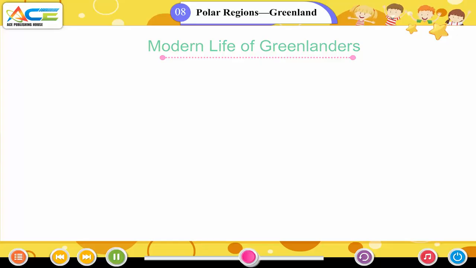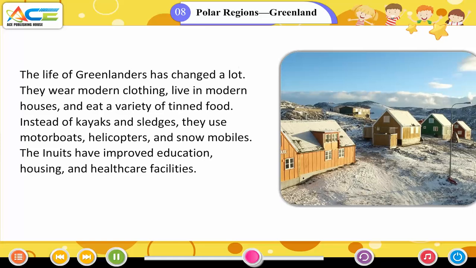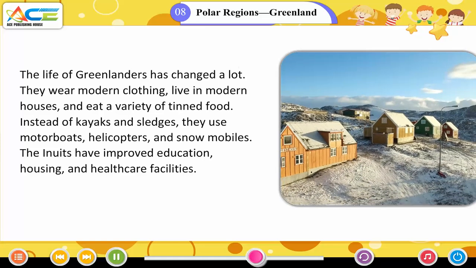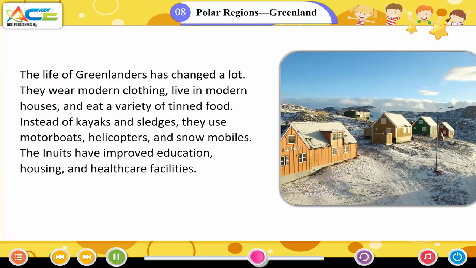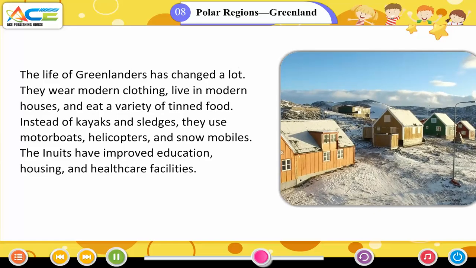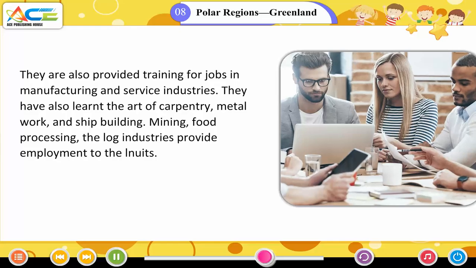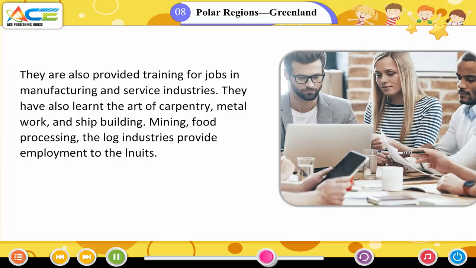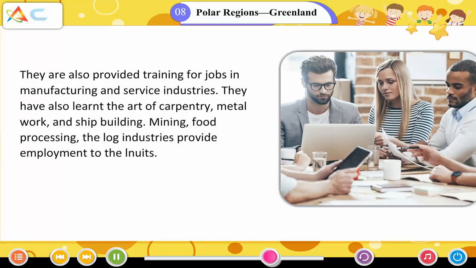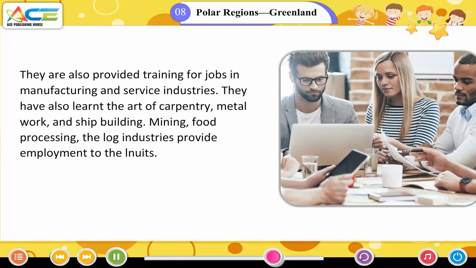Modern life of Greenlanders. The life of Greenlanders has changed a lot. They wear modern clothing, live in modern houses, and eat a variety of tinned food. Instead of kayaks and sledges, they use motorboats, helicopters, and snowmobiles. The Inuits have improved education, housing, and healthcare facilities. They are also provided training for jobs in manufacturing and service industries. They have also learned the art of carpentry, metalwork, shipbuilding, mining, and food processing. The log industries provide employment to the Inuit.